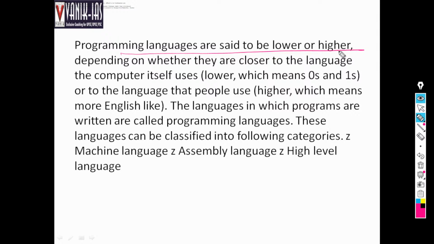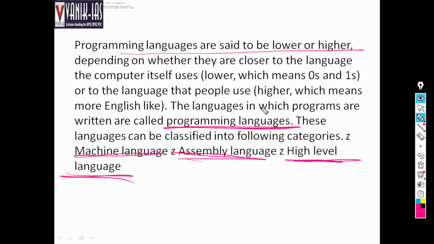The languages in which programs are written are called programming languages. These are classified into three categories. One is machine language, next is assembly language, and third is high level language. Initially, what we have studied, 0 and 1, the binary system, that is machine language. Machine language is understood by the computer directly. But so far as assembly language, there will be an assembler, right? That will convert the assembly language to machine language by converting the mnemonic codes, right? That is assembly language. Third is high level language.